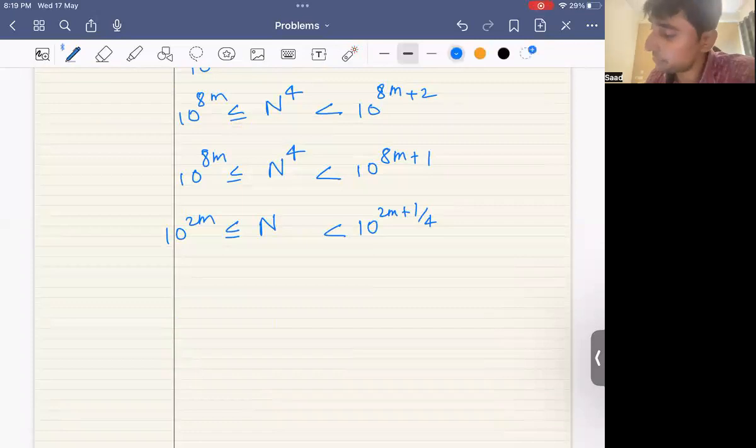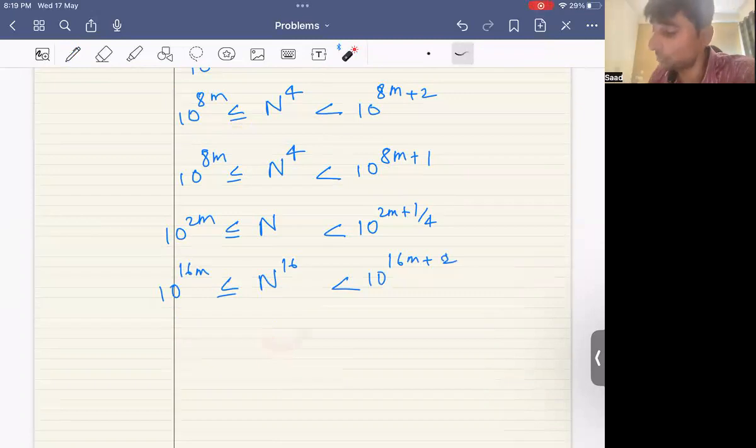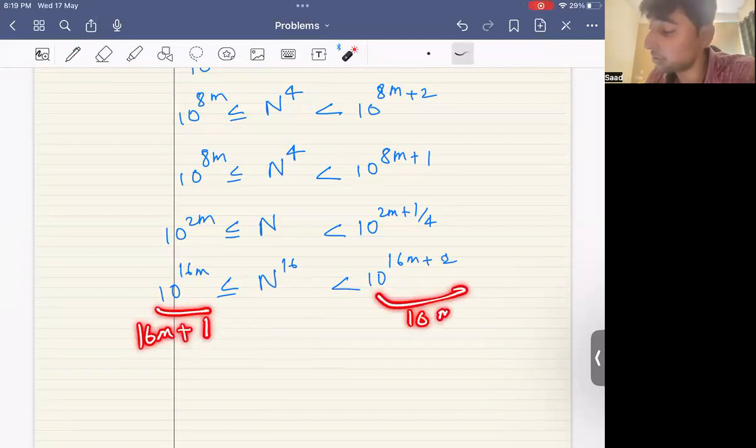And what do you get? N to the 16. N to the 16 lies between 10 to the 16m to 10 to the 16m plus 4. Or rather, I'm going to square this one, rather. So 16m plus 2. Now what it says, n to the 16 must be a number in which the number of digits is odd. This number has 16m plus 1 digits, odd. This number has 16m plus 2 digits, 3 digits rather, odd.